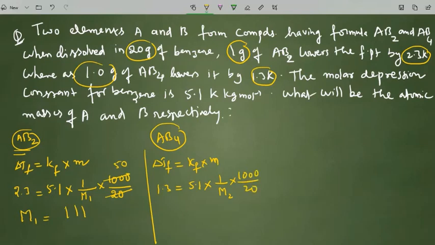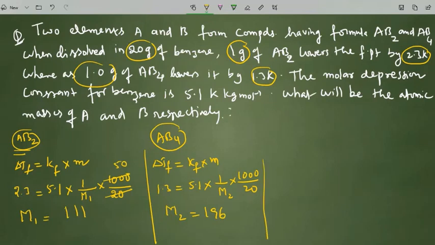So 1000 by 20 is 50 only. That 50 into 5.1, actually I got 255. So now the M2 value I am getting is 255 by 1.3, which is 196. Approximately, 196.15 is the exact answer. I am taking 196 for simplification.